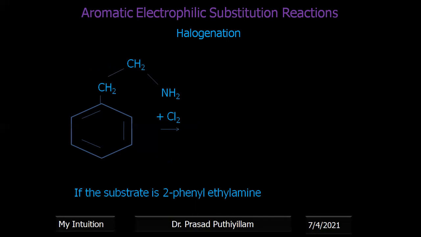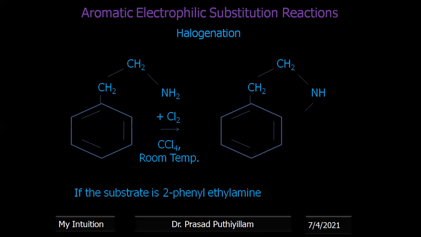It reacts with chlorine in the presence of the non-polar solvent carbon tetrachloride at room temperature. There is no reaction directly happening to the benzene ring. Chlorination of the amine group takes place initially, and a chloramine intermediate is formed.